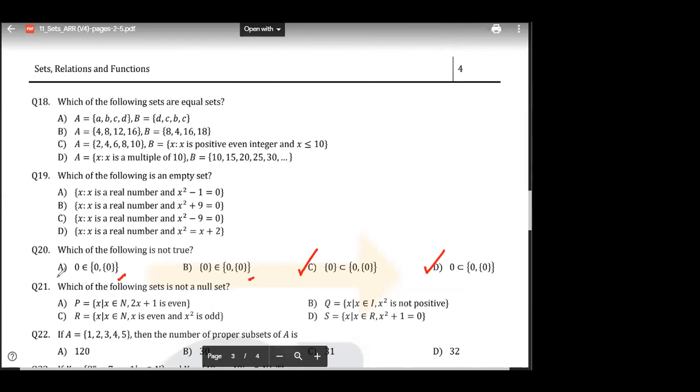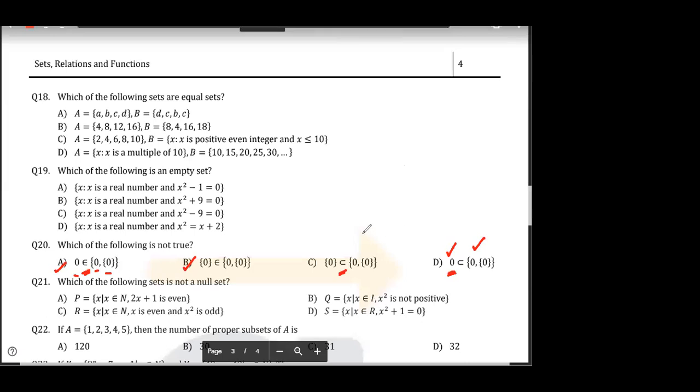Yes. Answer is what? A or B? Tell me, guys. Sir, A. Why A? Think about it, guys.